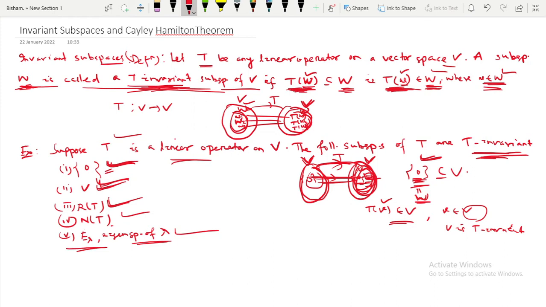So how will you see this one is also a T invariant?